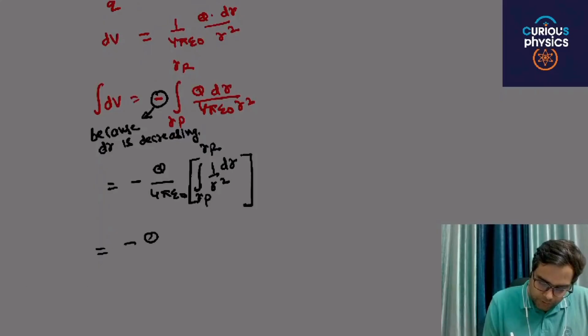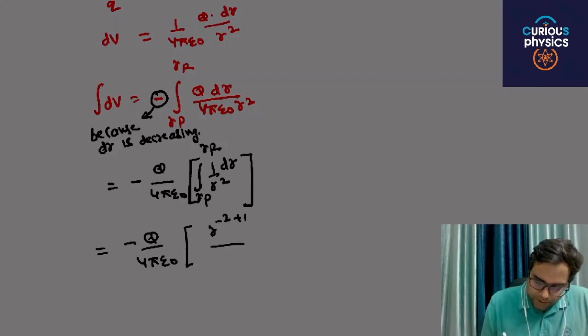After integration you get 1 by 4 pi epsilon naught, and the integration will be r raised to power minus 2 plus 1 divided by minus 2 plus 1, from R_P to R_R.